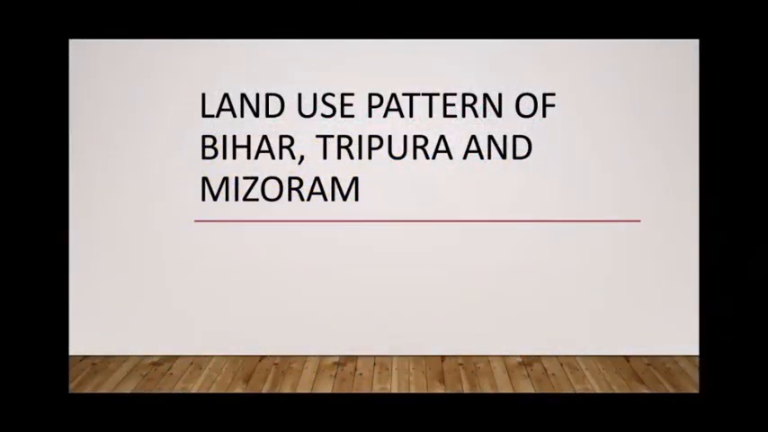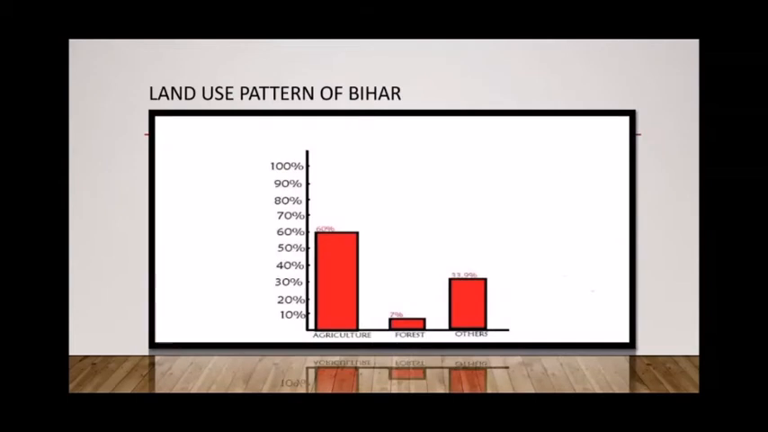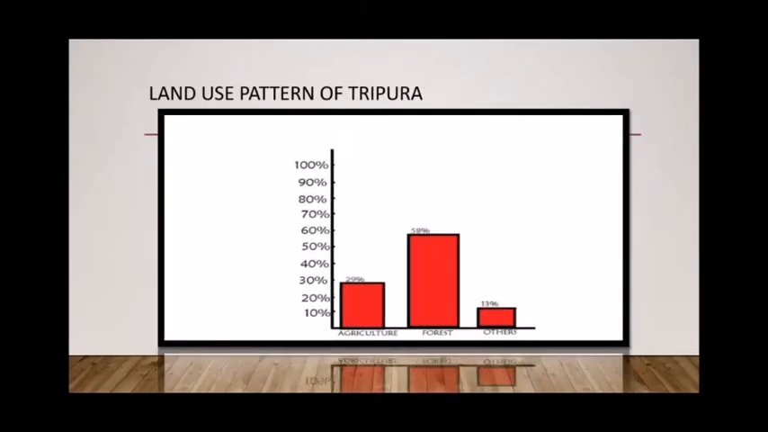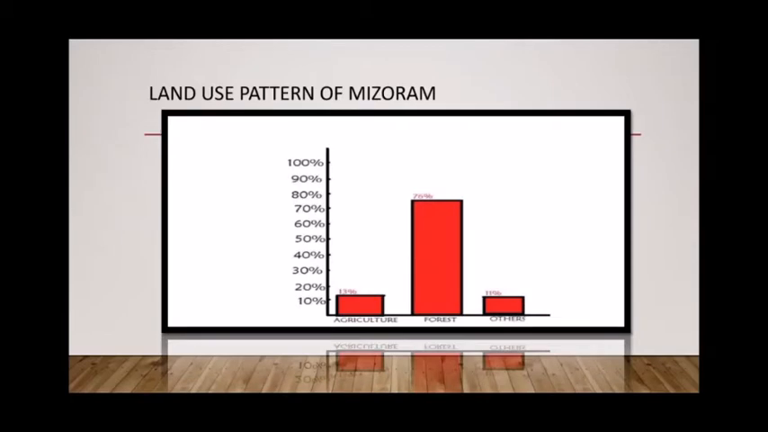Land use pattern of Bihar, Tripura and Mizoram. Land use pattern of Bihar. 60% of land is agricultural land, 7% of land is under forest, and 33.9% of land is used for other activities. Land use pattern of Tripura. 29% of land is agricultural land, 58% of land is under forest, and 13% of land is used for other activities. Land use pattern of Mizoram. 13% of land is used as agricultural land, 76% of land is under forest, and 11% of land is used for other activities.